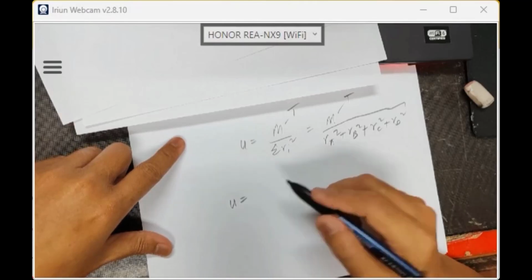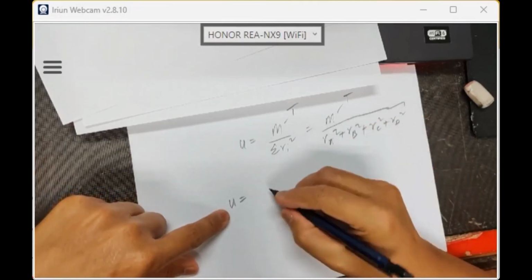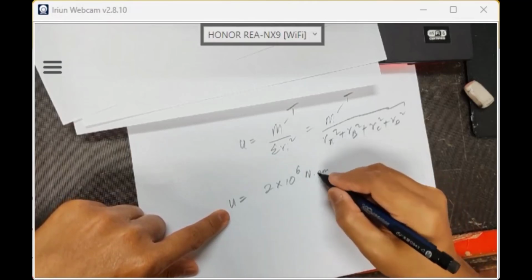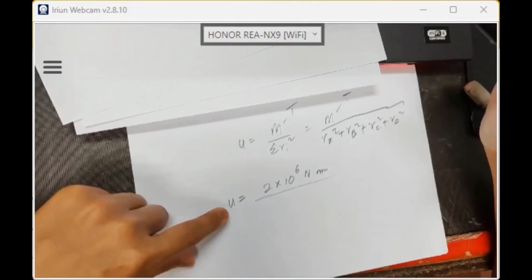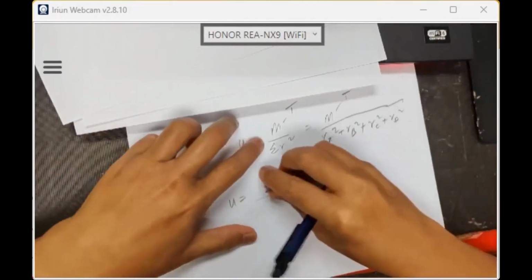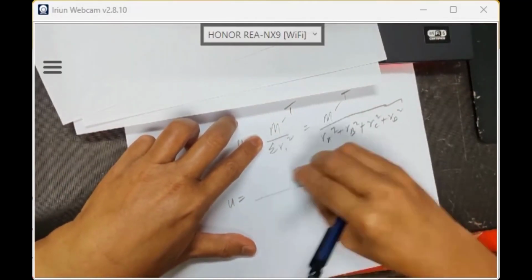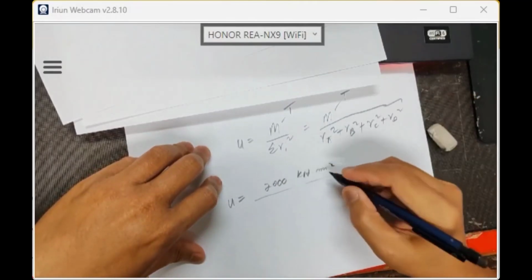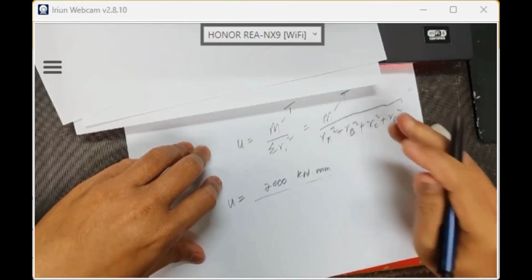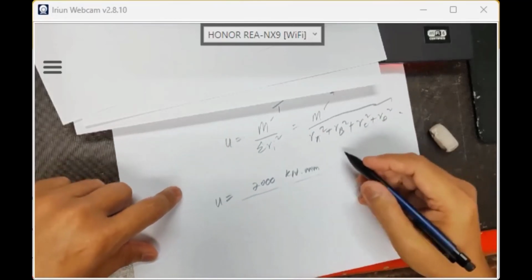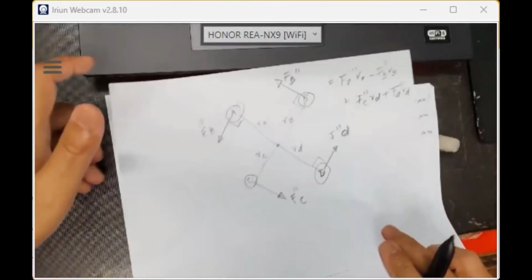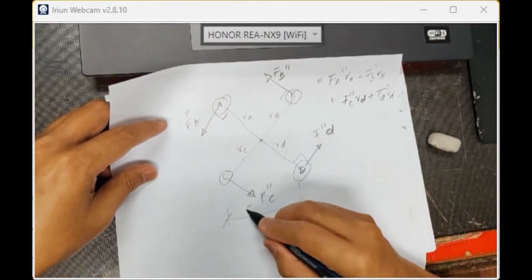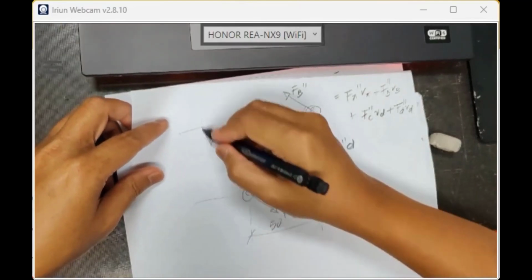So U, my total moment just now, 2 times 10 to the power of 6 Newton millimeter or 2000 kilonewton millimeter. Okay, let's say I put kilonewton millimeter, 2000 kilonewton millimeter. I still have not converted to Newton meter, over Ri square. So just now my design, what was it? So 50 again. 50. You are watching it, right?